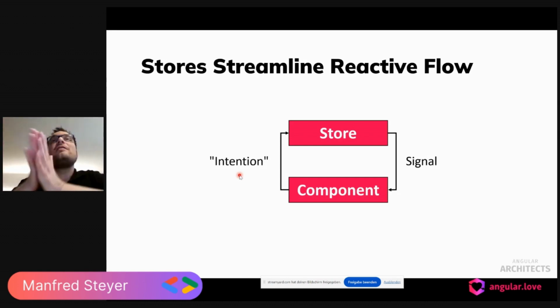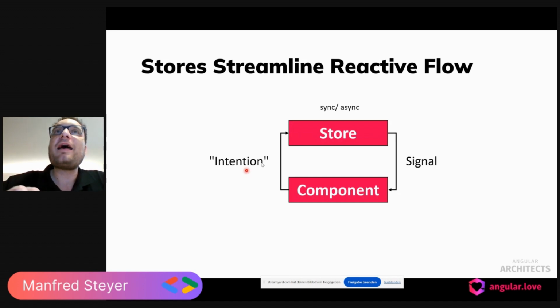The store is then performing some tasks, and this could also be an asynchronous task. For this, the store could use RxJS. RxJS is quite good at doing async stuff. And after this task is executed, we get new values.